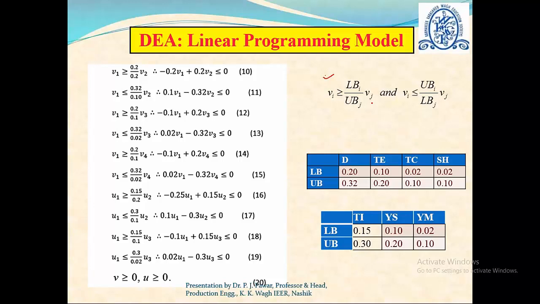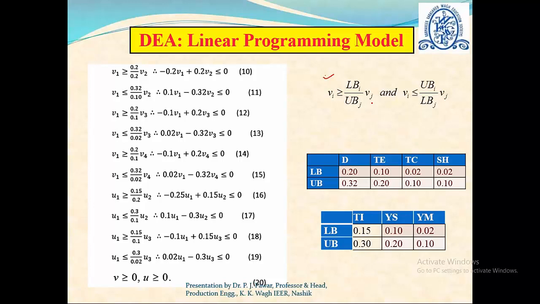Now in a similar way, we have to compare the first attribute for the beneficial attributes also, that is, the first beneficial attribute with respect to all other attributes. Here we consider u, because u1, u2 and u3 are the variables assigned to these beneficial attributes. So the equations are the same, only v is replaced by u. Thus we can write ui should be greater than or equal to lbi upon ubj into uj, and we consider the first beneficial attribute as i.